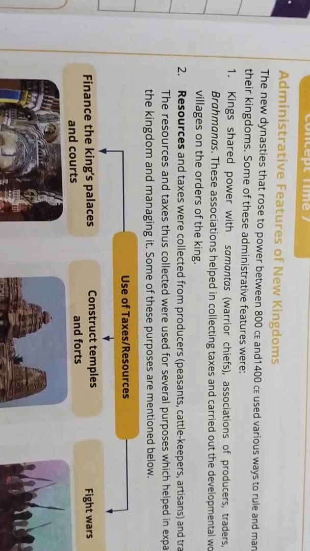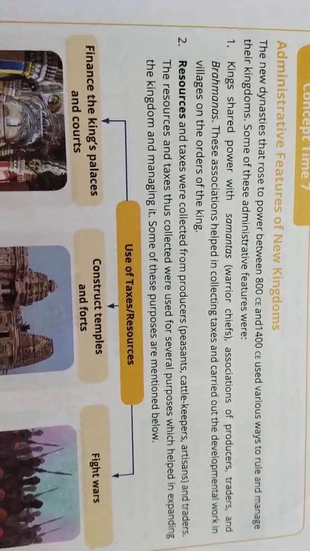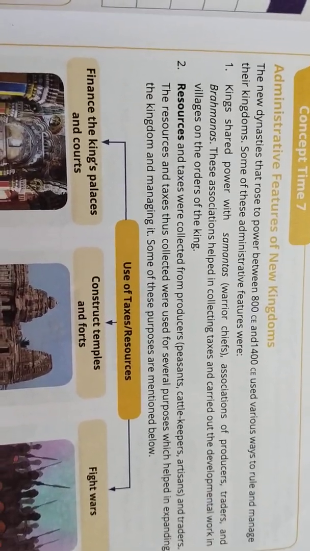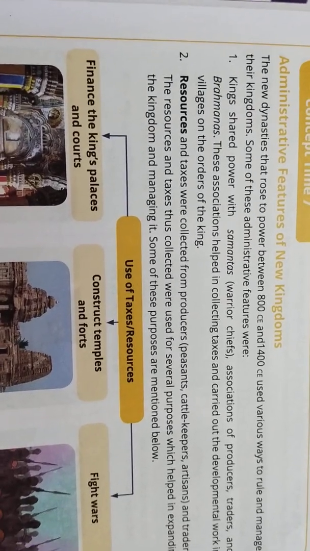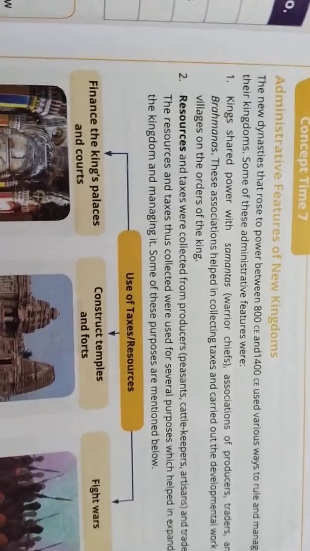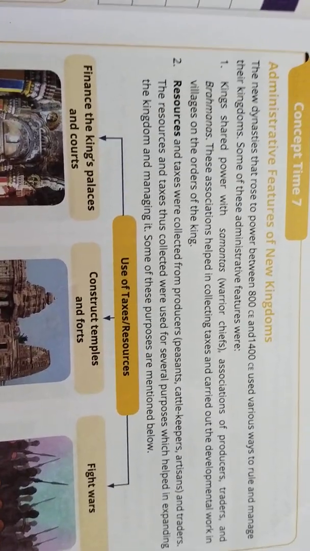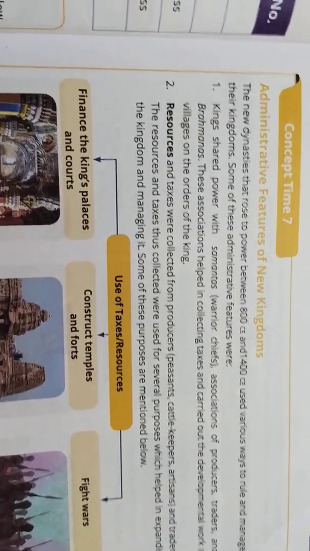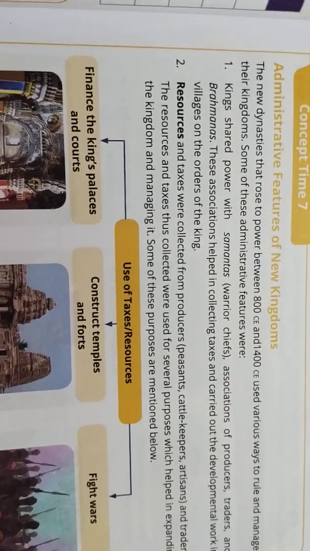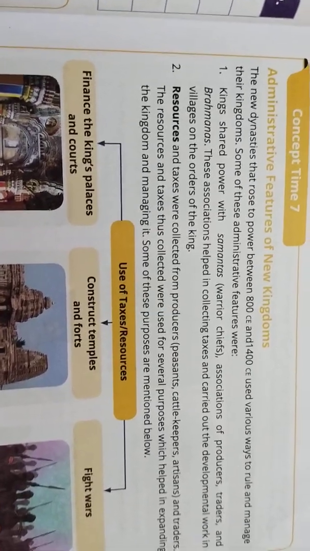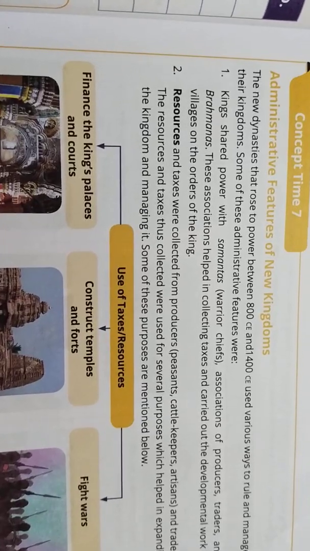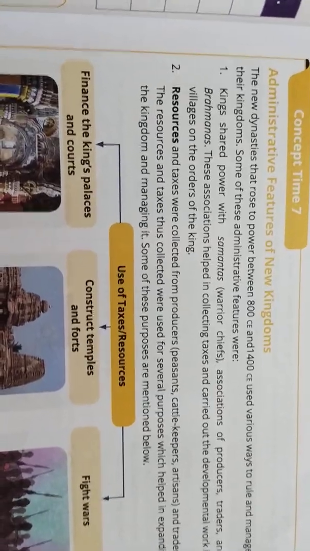For example, the king ruling at that time had to improve the finance level, and construct many buildings like temples and forts, isn't it? They even wanted to fight with each other, with other subcontinent rulers, so that they could gain all the power, isn't it?